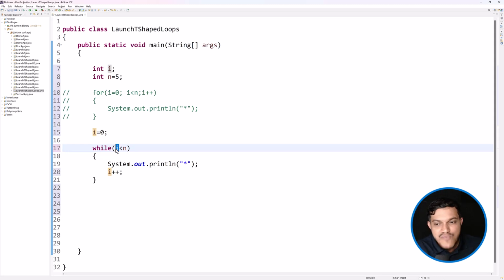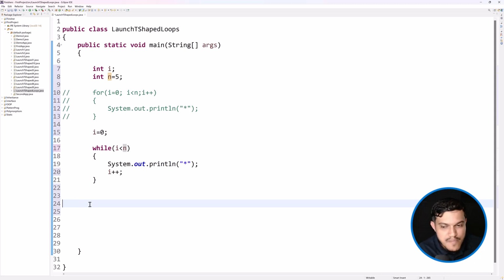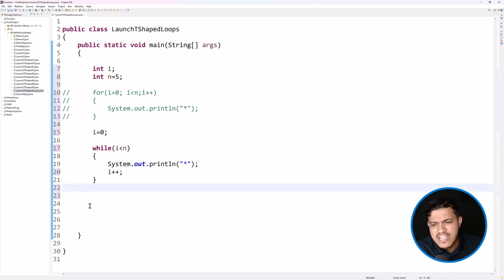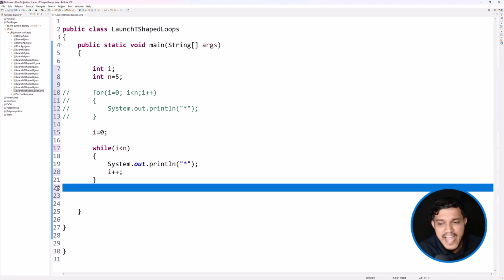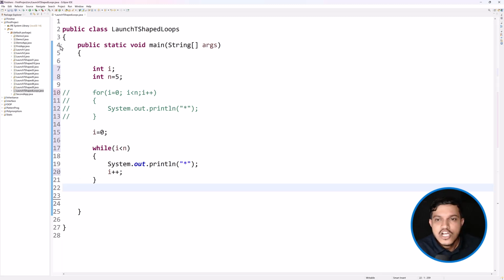At one given point of time, i value will become 5. Is 5 less than n? Is 5 less than 5? No. This will result in false and control will go out of this loop. Whatever code you write after the loop, that will be executed. If there is no code, then nothing will be executed, and that's the end of the application. Fine. So let me just run this. If I run this program, you can see same 5 stars are getting printed.